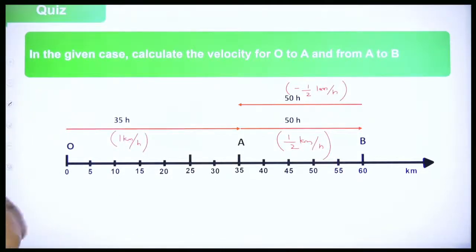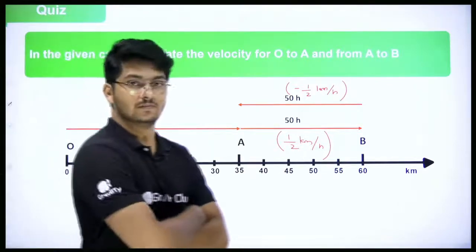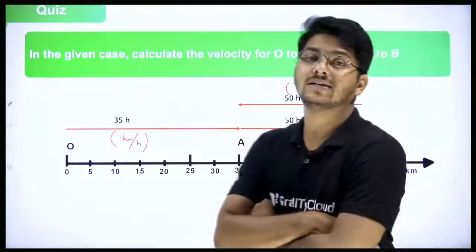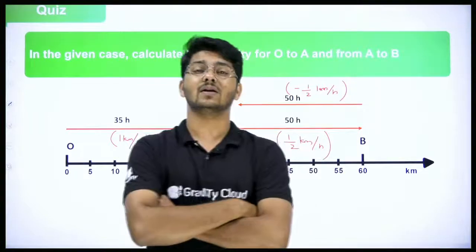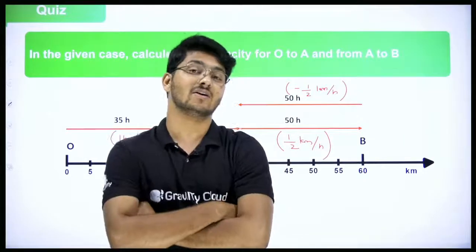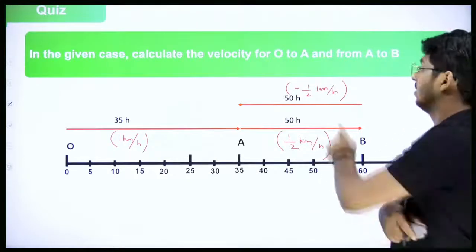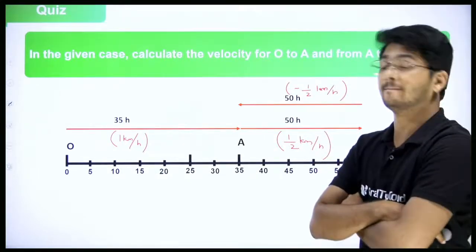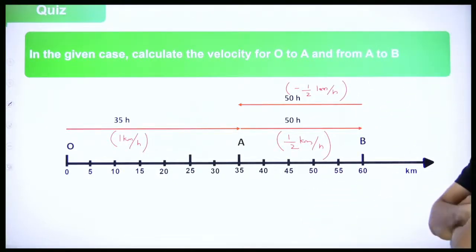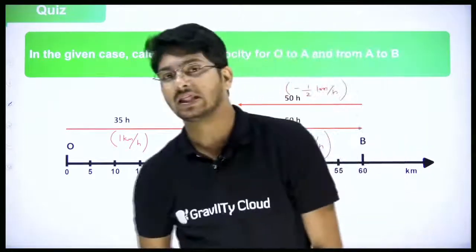Now the question is, if I ask for the complete motion from O to A to B and B to A, what is the velocity? Will you tell that as 1 kilometer per hour, half kilometer per hour, or minus half kilometer per hour? That's the question. Right? So what is that going to be? That's what we have to find out. We'll try finding it out. If we had the same example, the last class also discussed this.